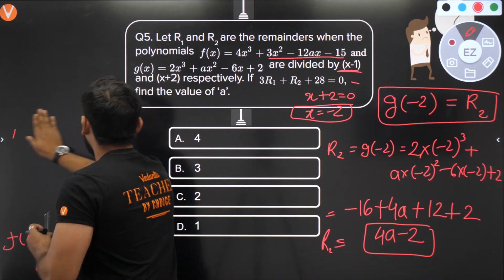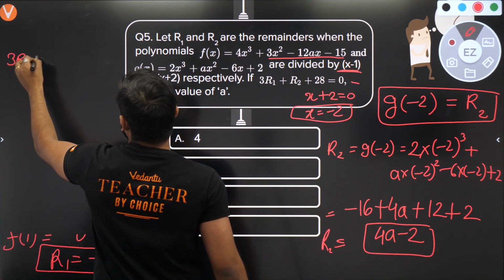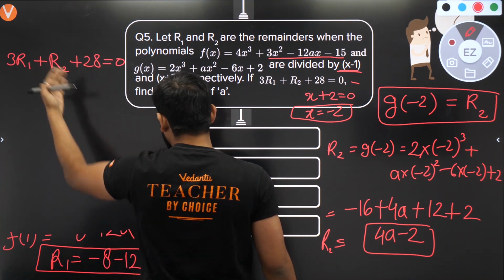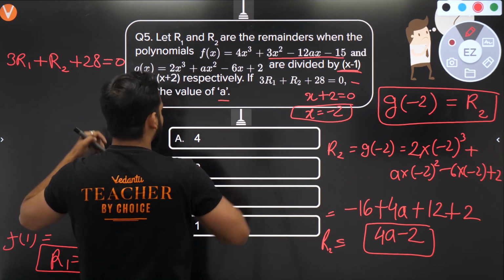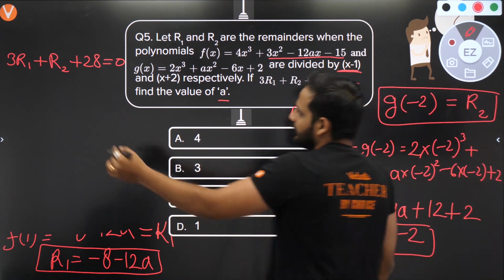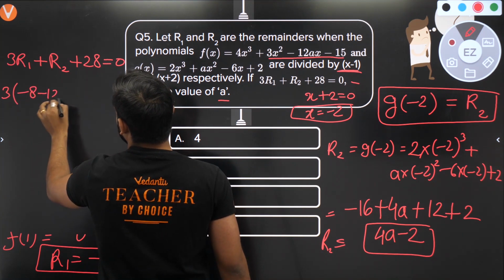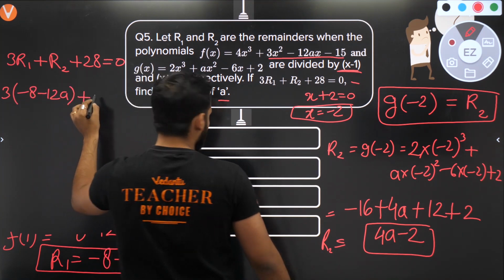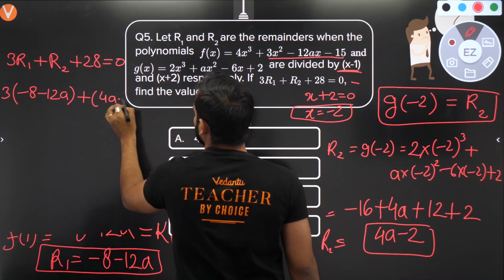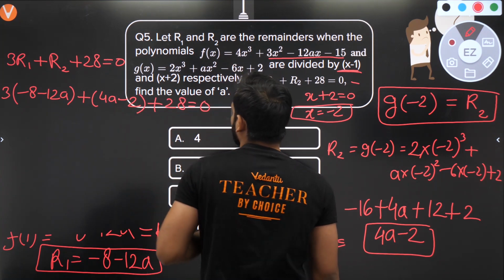We now have R1 as well as R2. And what we know? We know that 3 times R1 plus R2 plus 28 is equal to 0. So let's put the values of R1 and R2. I will get the value of A because both R1 and R2 are in the form of A with me. So 3 times R1 is what? Minus 8 minus 12A, plus R2 is what? 4A minus 2, plus 28 is equal to 0.